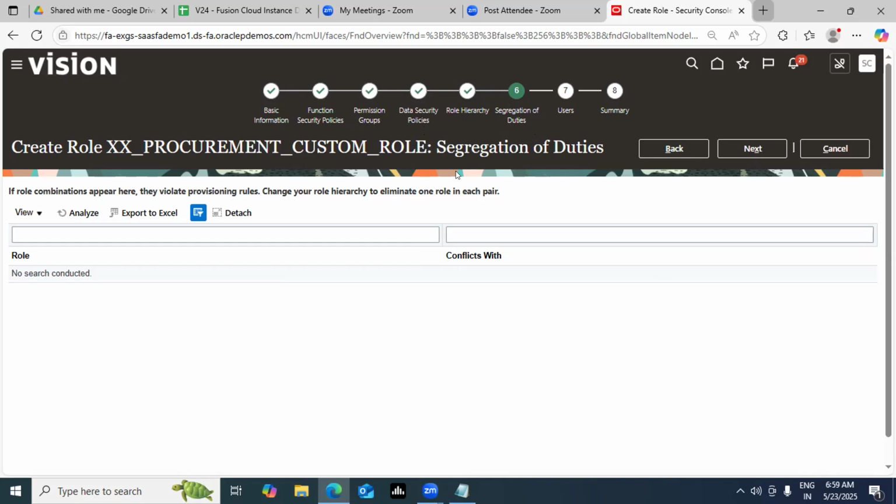So how should you answer this question in your interview? I'll tell you what type of questions come in your certification. First and foremost, your interviewer will directly ask you, how do you manage SOD in Oracle Fusion? What is SOD? SOD is nothing but segregation of duties. What is the definition? It's a tab in your custom role creation where Oracle checks that the custom role which you are creating and the privileges which you are adding have no conflict.